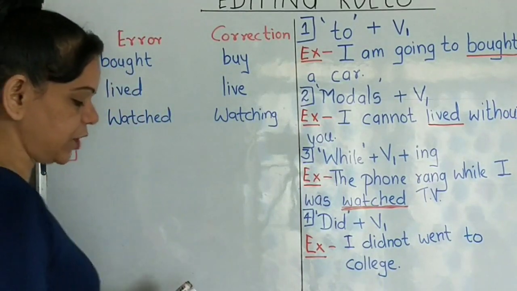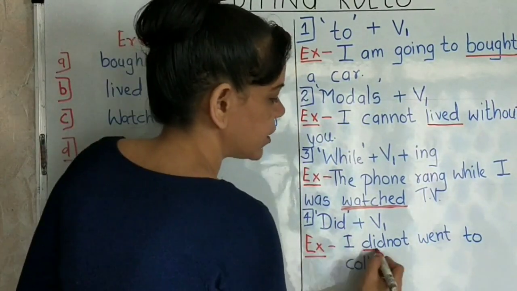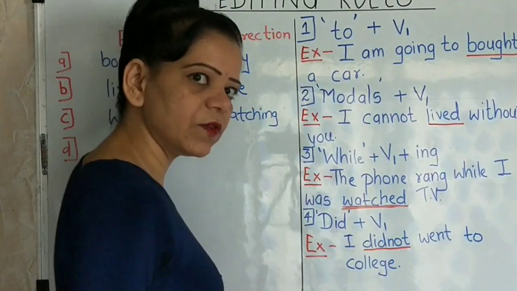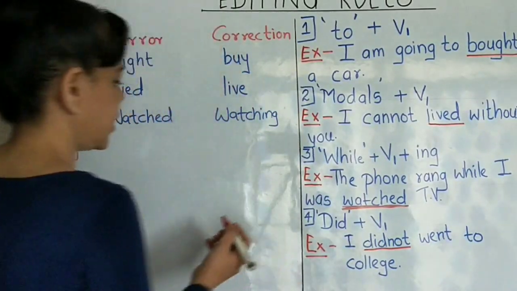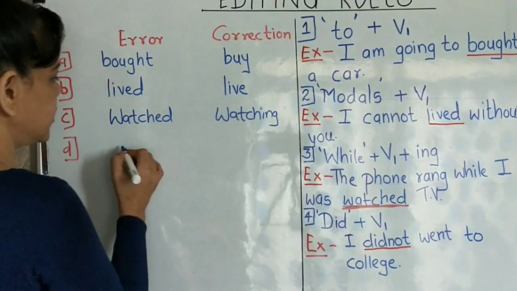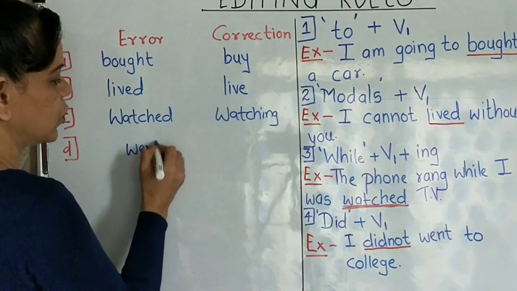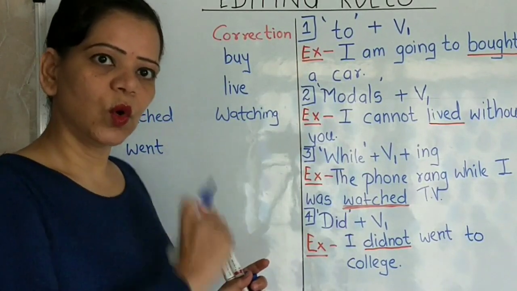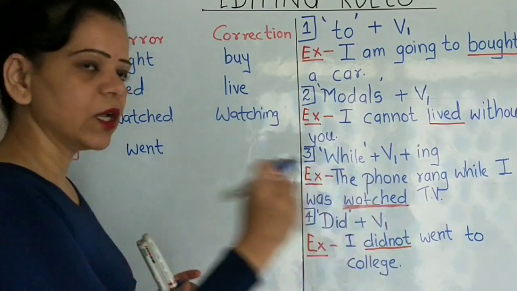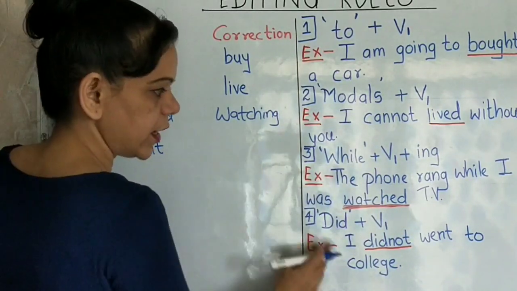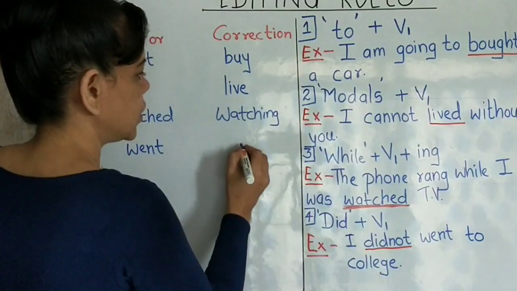So if you have did over here, see, you've got did here with the negation not. You're supposed to have the first form of the verb over here. And what have you got there? You've got went there. So what correction shall I make? I'll write this went over here and it has got to go in the first form. What's the first form of went? Go, went and gone, right? So I'll write the correction over here will be go, right? I did not go to college.